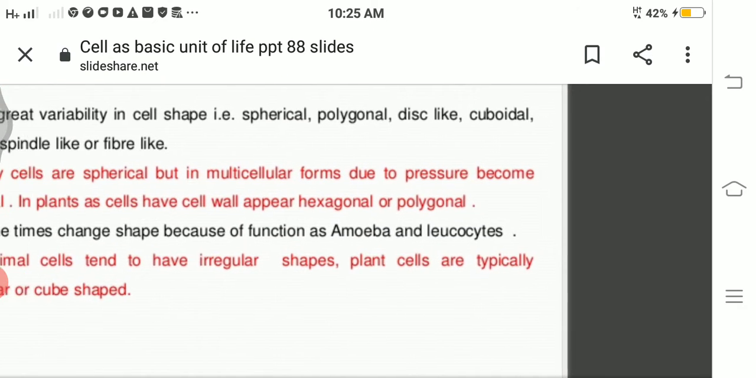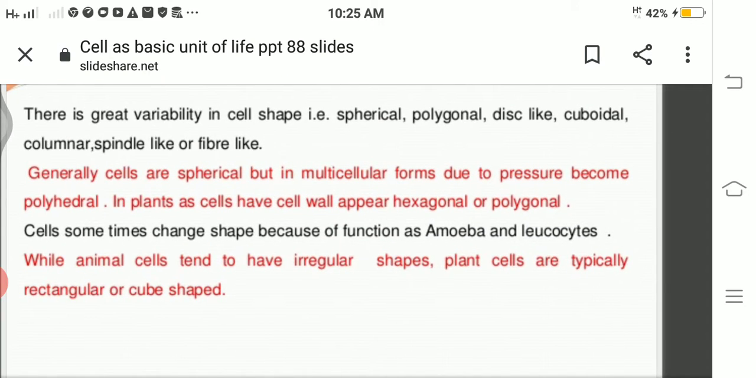About the shape, there is a great variability in the shape of the cell. Different types of cells have different shapes: spherical, polygonal, disc-like, cuboidal, columnar, spindle-like, fiber-like are all the shapes of the cells. Now this shape depends upon the function of the cell.